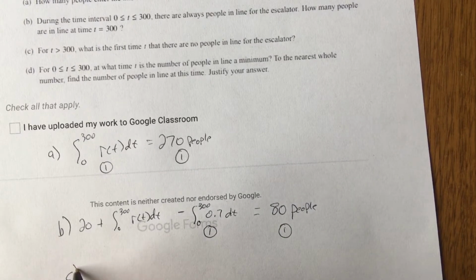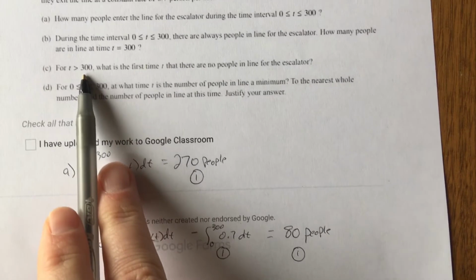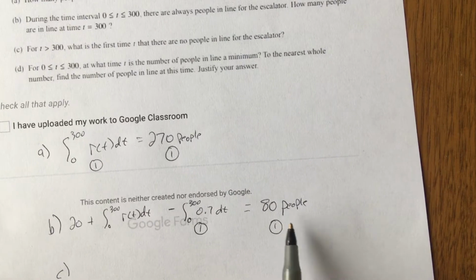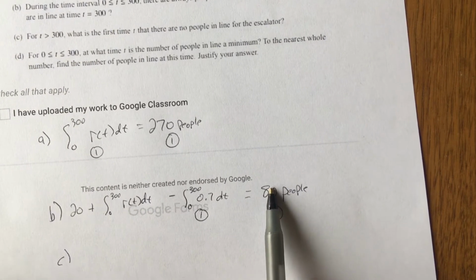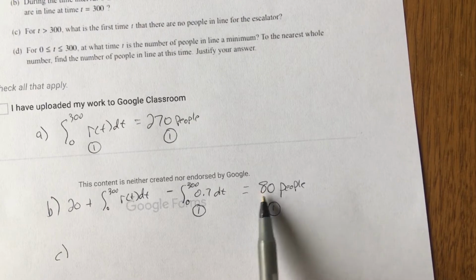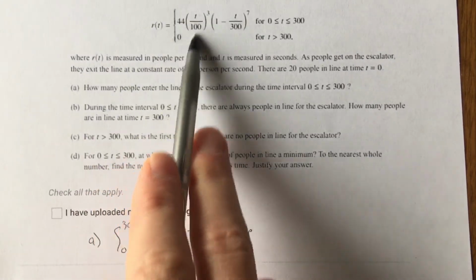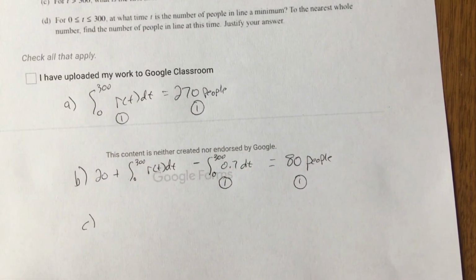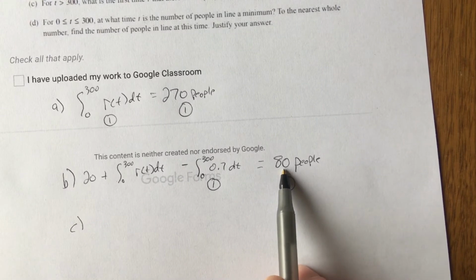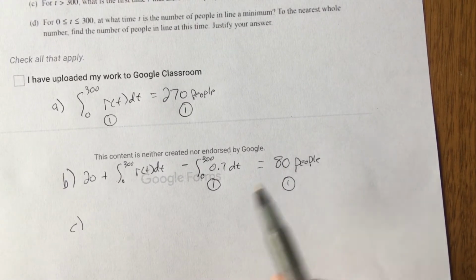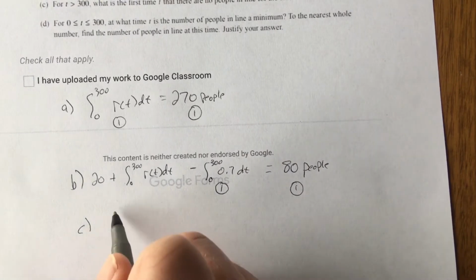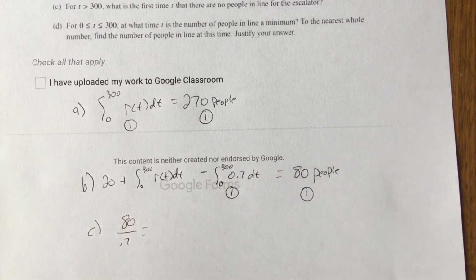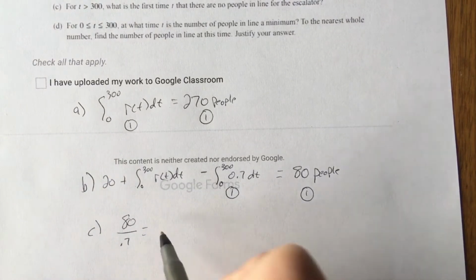Part C says after time 300, what's the first time that there are no people in line? We just found out that at the end of the 300 seconds, there were 80 people still in line, and now they're not getting on the escalator anymore. The rate says that they're not coming on. They're just leaving at 0.7 people per second. So this really is kind of like an algebra problem. 80 people are in line, they're getting out at 0.7 people per second. How many seconds would it take? Well, we would go 80 people divided by 0.7 people per second. And if we do that, we're going to end up with an answer of